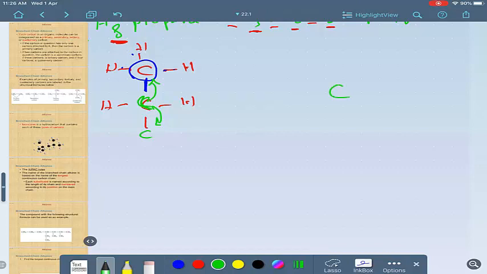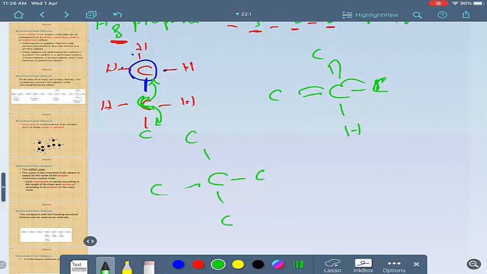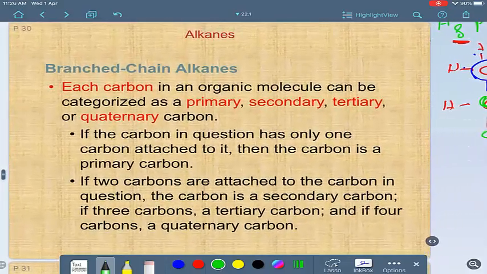If the carbon is attached to 3 carbons, and here hydrogen, 3 carbons like this, like this, like this, it's a tertiary carbon. If it attaches with 4 carbons, for the 4 bonds it has, we call it a quaternary carbon.